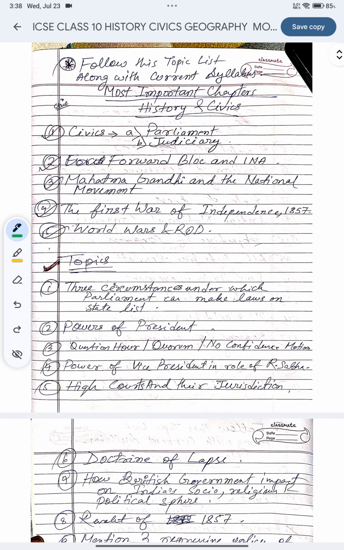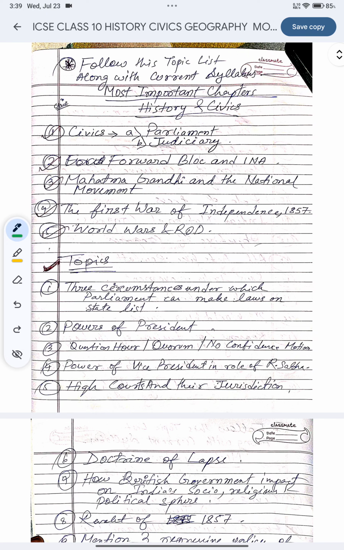First thing, remember, follow your syllabus. Whatever syllabus is provided by your board, you must follow that. Some topics might be given extra in some other year's syllabus, and due to changes in the syllabus, in the coming years there might be fewer topics. These things happen, but the topics I am going to share with you are very, very important. If you prepare notes on these topics, you will definitely get a 100% result in your SST social science, history, civics and geography exam. Okay, so let's go and see.